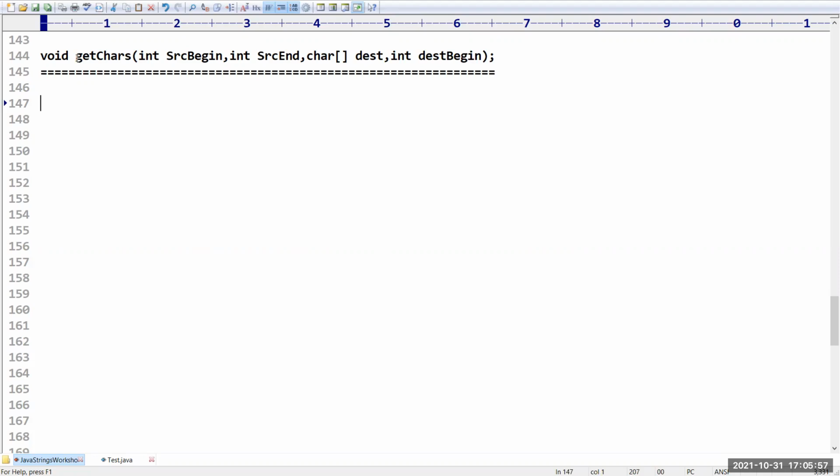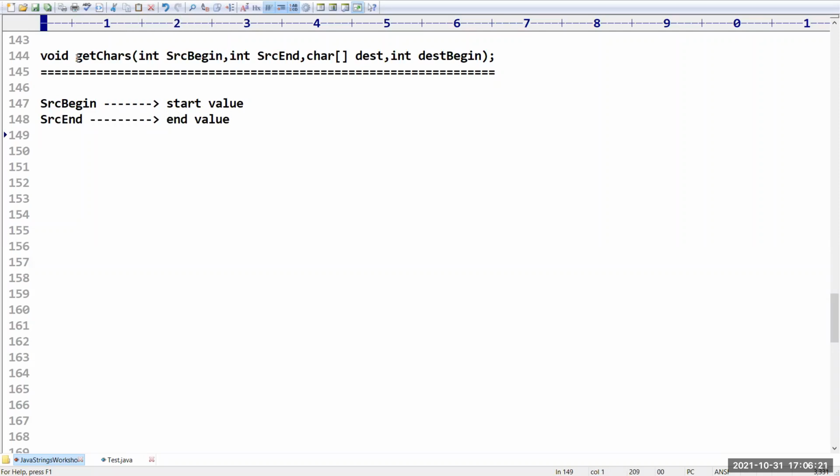Yes, sir. Source begin is the start value while extracting the values, from where we have to copy the content. Similarly, source end represents the ending value.